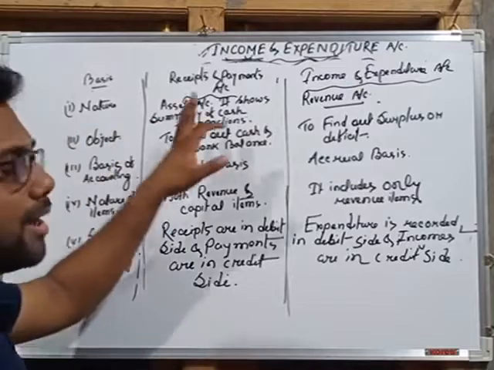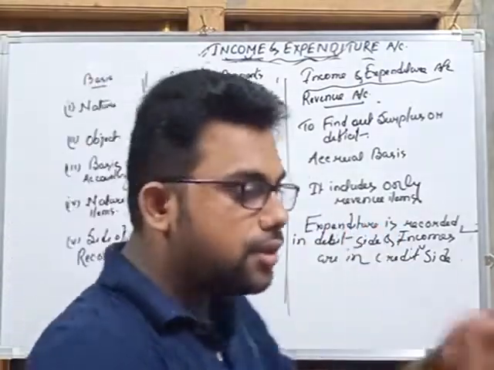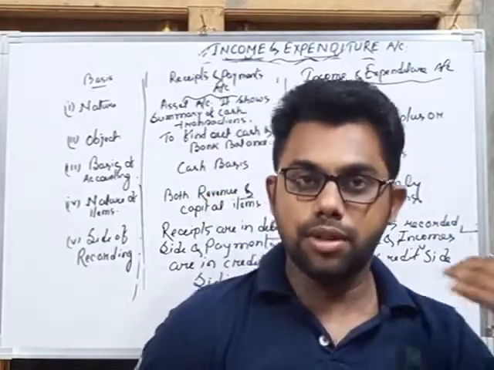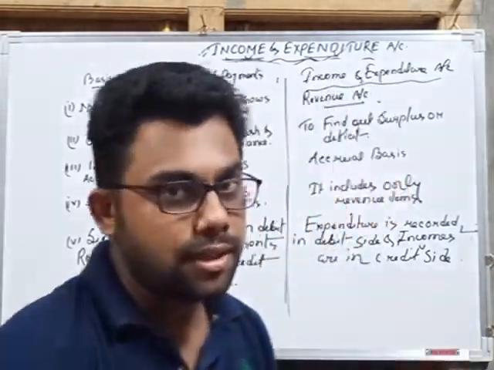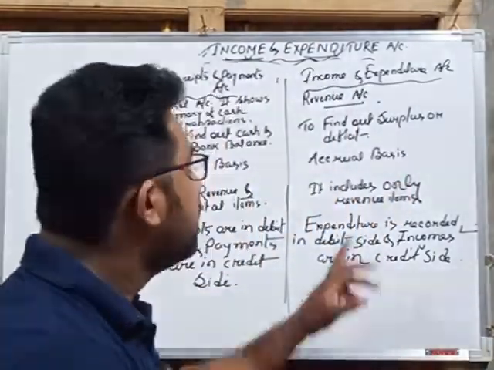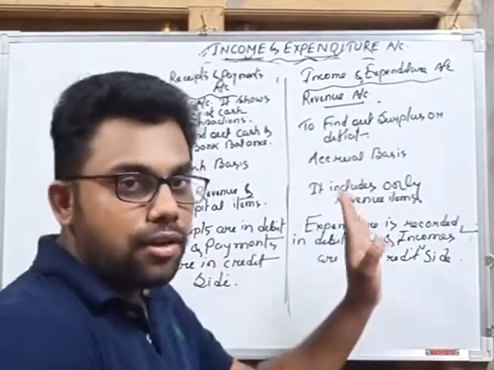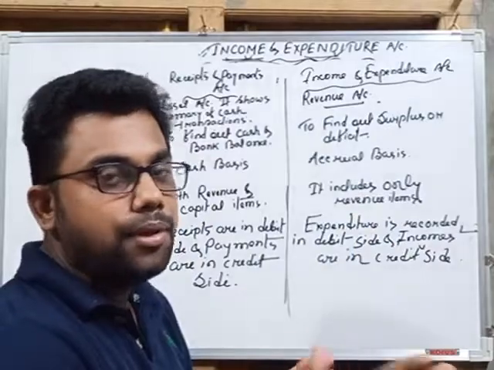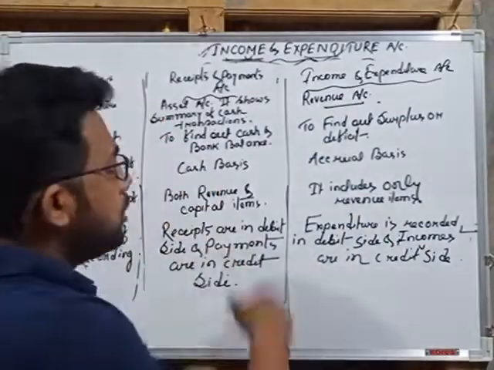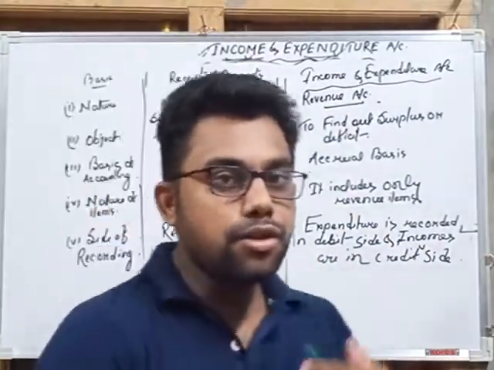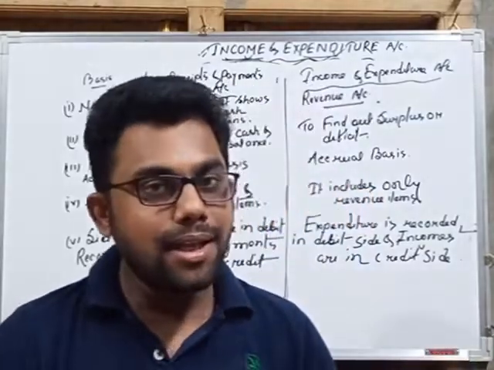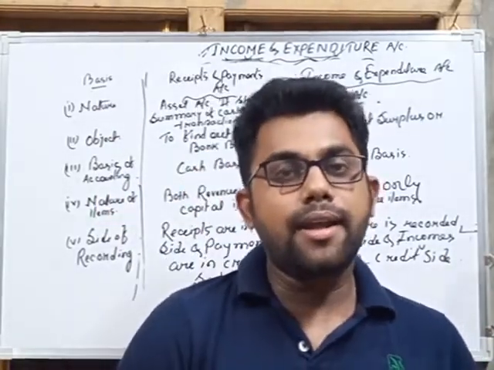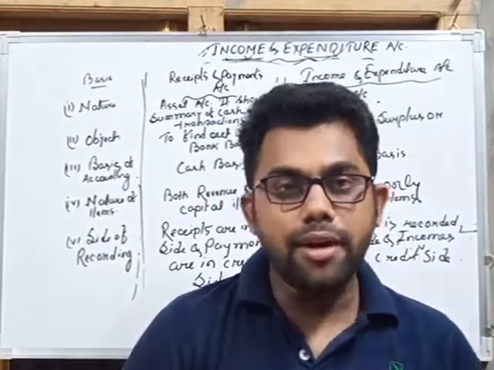First one is the nature. Receipts and payment account is an asset account, because it shows the cash in hand and cash at bank, which are current assets for the non-trading organization. Income and expenditure account is a revenue account because it matches the revenue expenditure for the period with revenue income. The main object of preparing receipts and payment account is to find out the cash and bank balance, and for income and expenditure account, to find out the surplus or deficit.